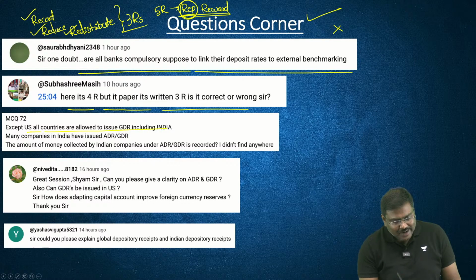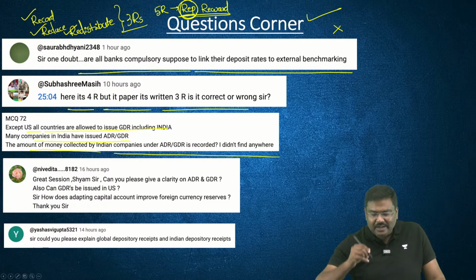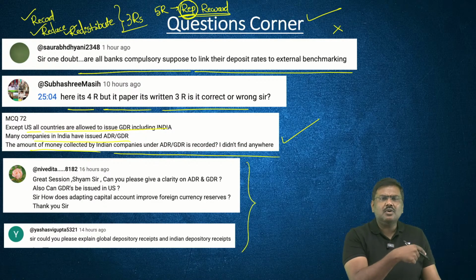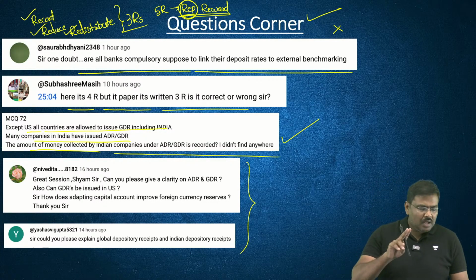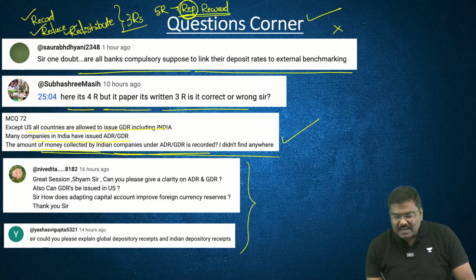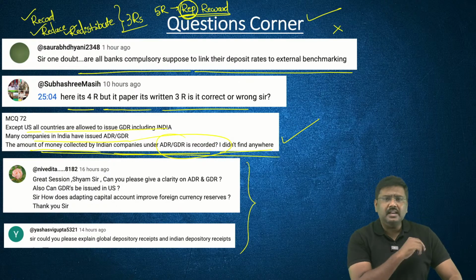Except US, all countries are allowed to issue GDR, including India. Many companies in India have issued ADR, GDR. The amount of money collected by Indian companies under ADR, GDR is recorded. I didn't find it anywhere. And the other questions were basically focused on the concept of ADR and GDR. Now, point number 1, the amount of money collected by Indian companies under ADR or GDR, is it recorded? I did not find it anywhere.